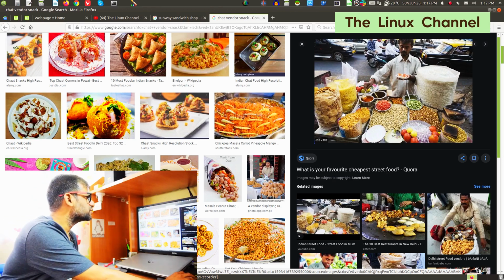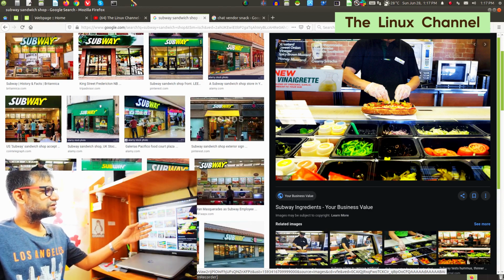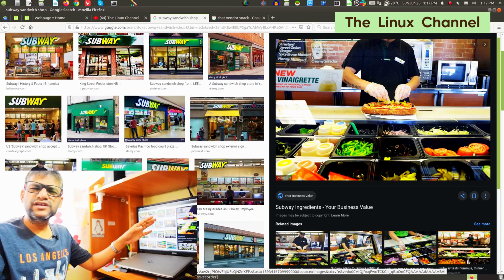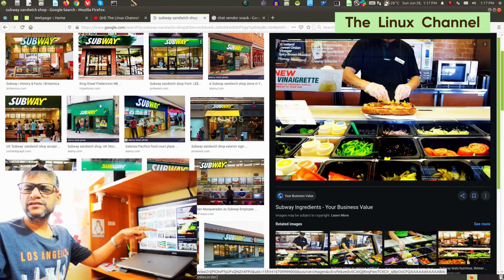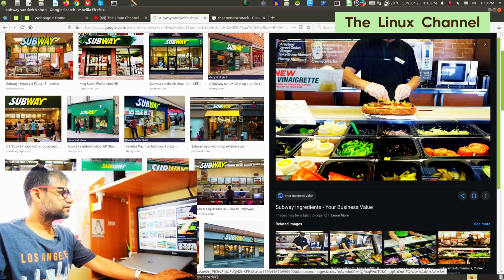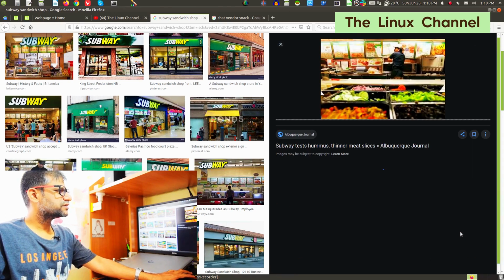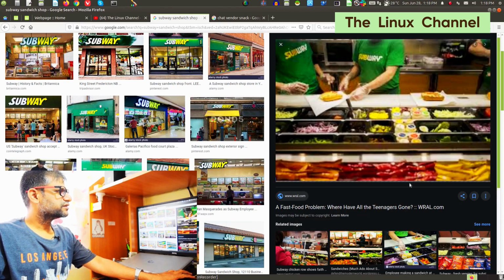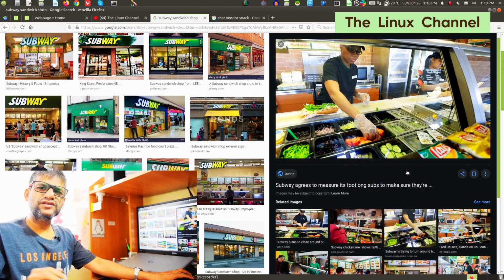Same way, if you go to Subway for a sandwich, sometimes you can custom order. You can ask them to put more iceberg lettuce. Usually my wife likes that, so we tell them to put more pickles, or more lettuce, or certain sauces you can pick. Also you can choose the variety of bread, and the choice of meat. Based on that, they custom prepare your sandwich, and you enjoy.